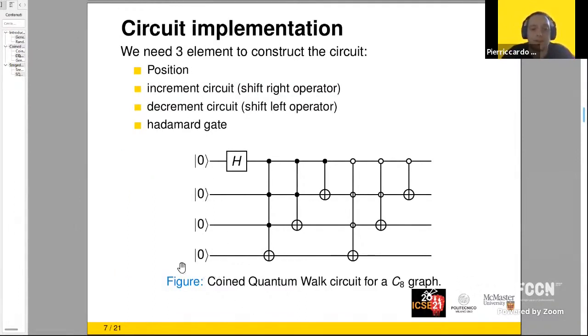Here we can see the last 3 qubits representing the position of the walker. The first qubit is for the coin. And here we can see these two sub-circuits, the Increment Circuit and the Decrement Circuit. They basically form the shift operator, and one increases the position and the other one decreases the position by 1. Only one of them can be activated, and we decide this by the outcome of our coin. This is the Hadamard gate coin.